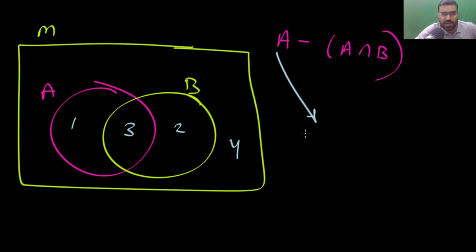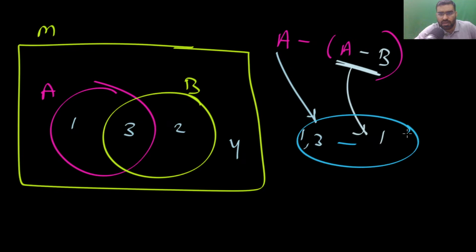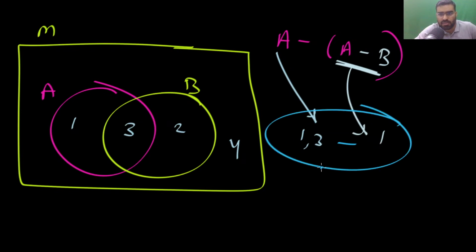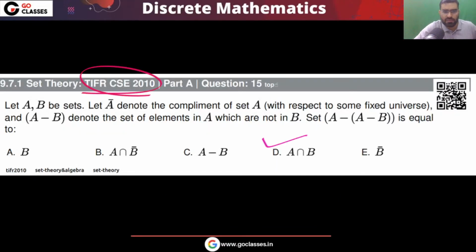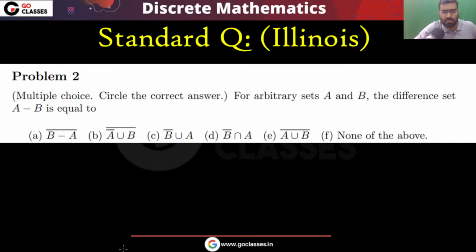Now area 1 means 1, 3, and this is A minus B. From A you remove the area of B, that is 1. So 1, 3 minus 1, that is your 3, and that is A intersection B. So the answer will be option D. Option D will be the answer for this TIFR question.